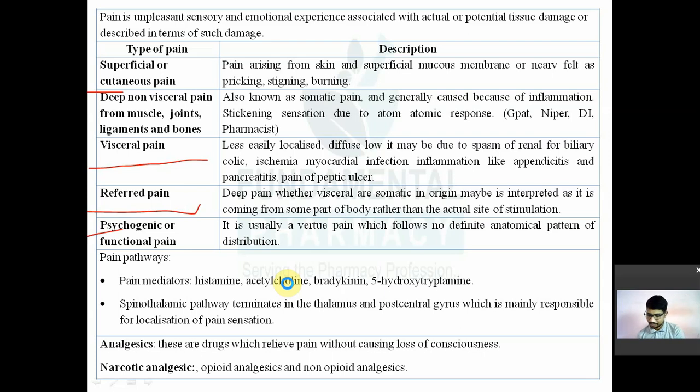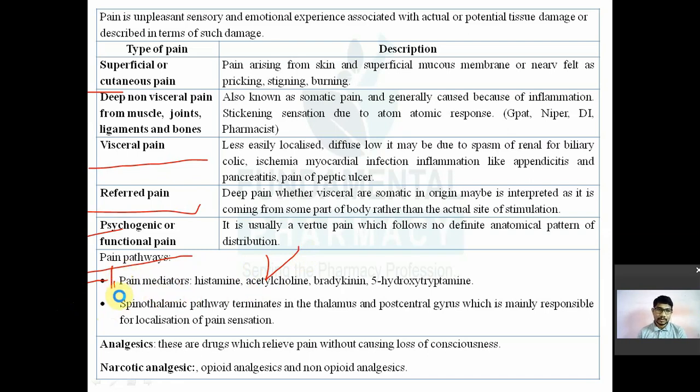So there are different pain pathways, in a very short way. I'm not going to demonstrate all the things, I'm just highlighting the important points for your GPAT exam, NIPER exam. First, there are two pain pathways. The first is pain arising from pain mediators.